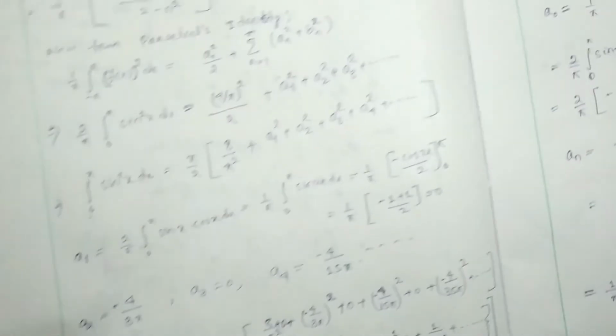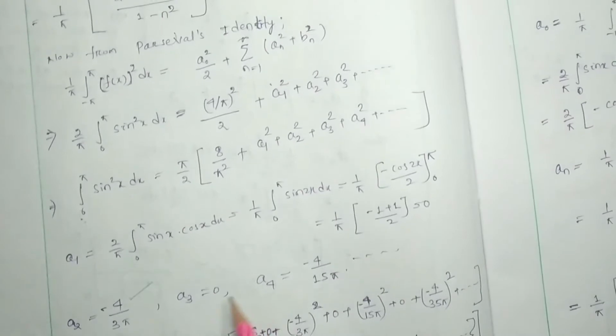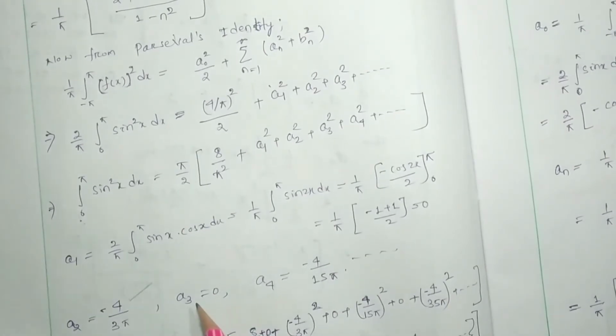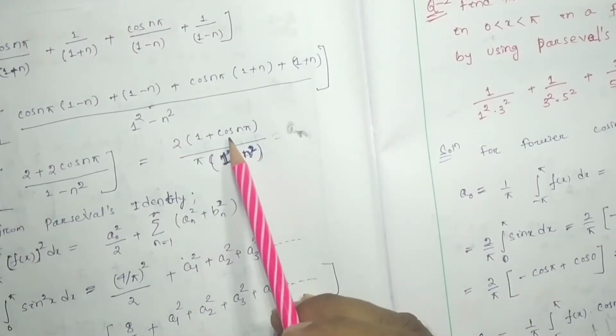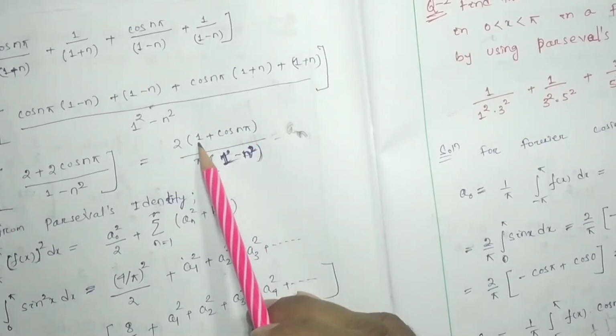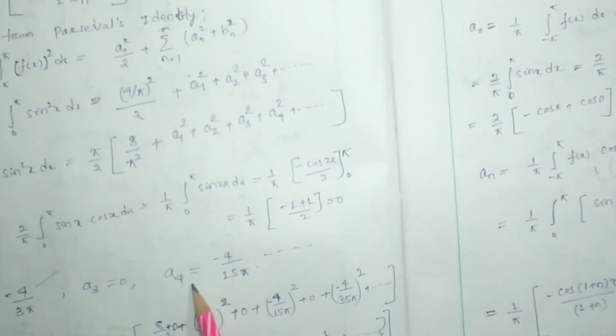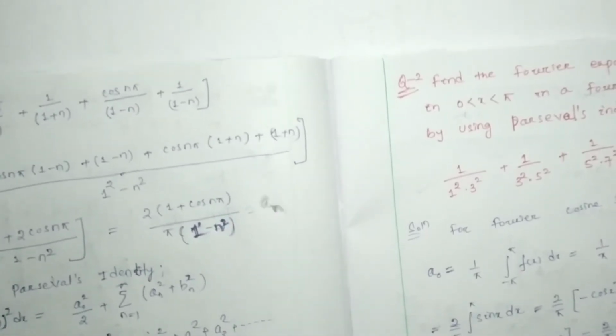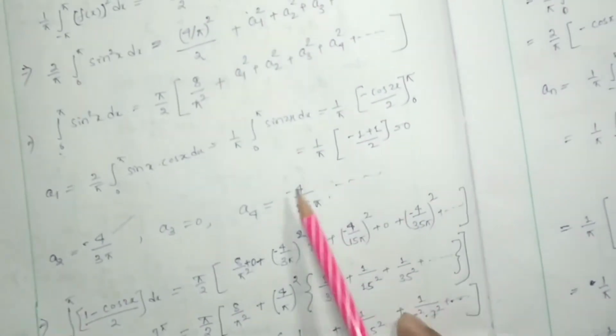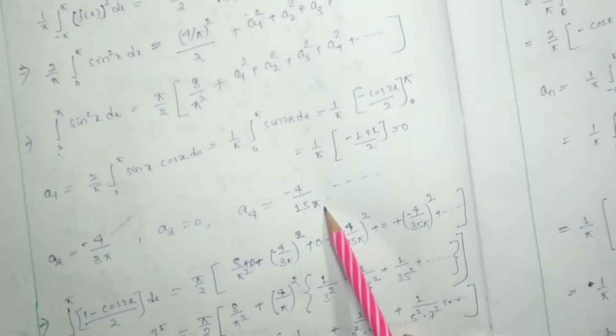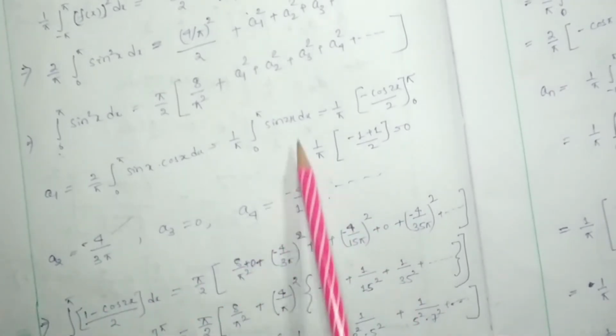A3, if we consider A3, then it will be how much? See, cos 3 pi minus 1 plus 1. The denominator will be some value, but the numerator is 0, so A3 will be 0. A4, by putting 4 here, we find A4 will be equal to minus 4 by 15 pi. Now we have to put the values in this equation.